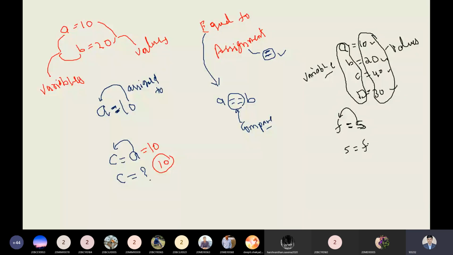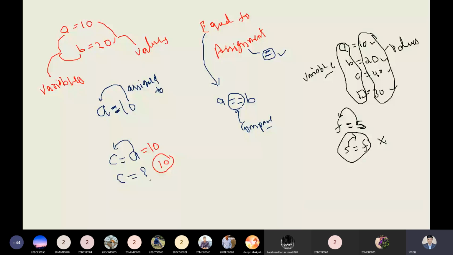So assignment will function from right to left only. This is the direction you have to keep in mind. The other direction is not possible, and it is a violation of the rule of defining a variable, or assigning a value to a variable. So we can't use it.